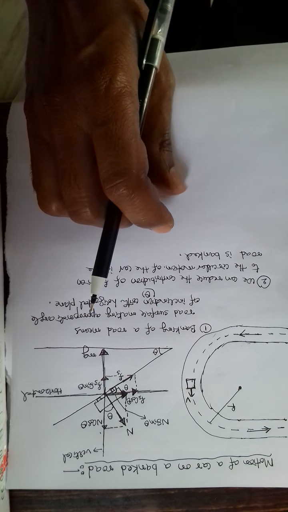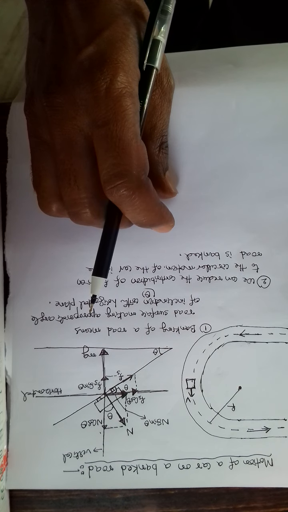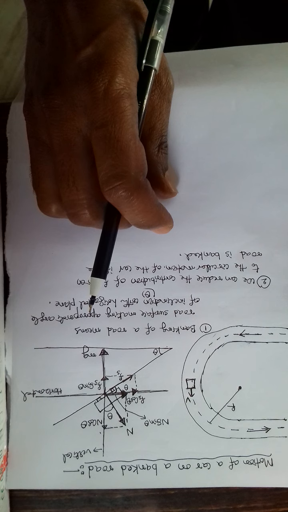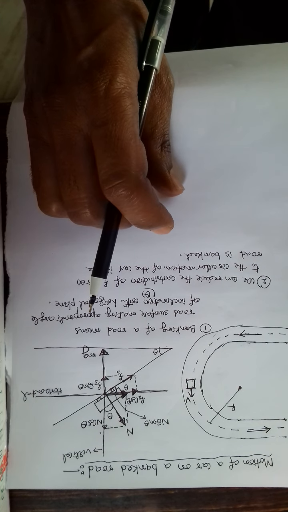But sometimes, especially in the rainy season, the road gets wet. When the road is wet, the static friction value decreases. So a problem of skidding of the vehicles arises. So we cannot solely depend upon the static friction.